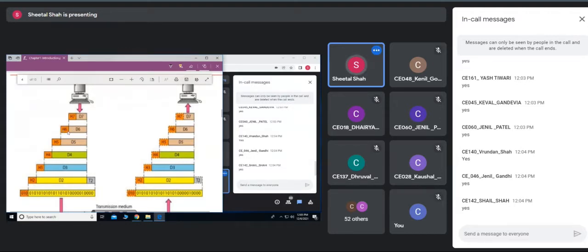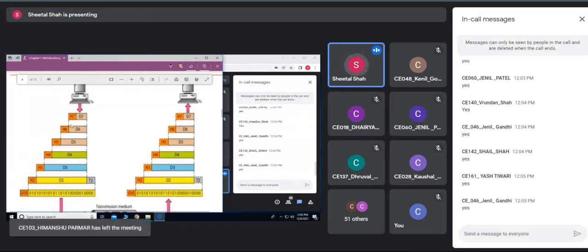Are you getting this? This combined D7 and H7 would form D6, and this layer would add some more information based upon its function. It would add some more header part to this particular D6. Similarly, again, the entire H6 D6 would form this.